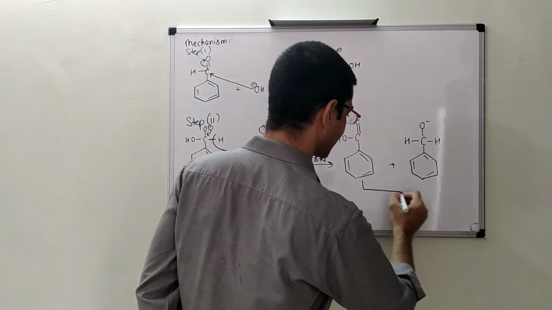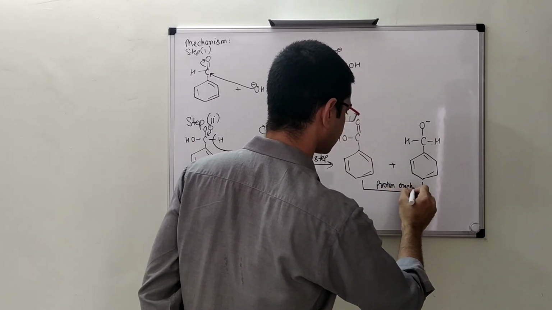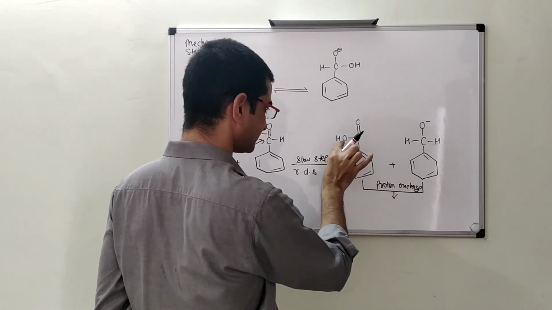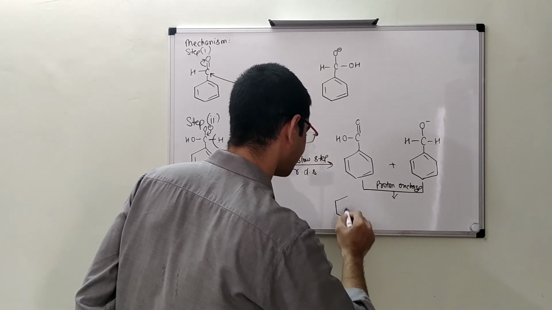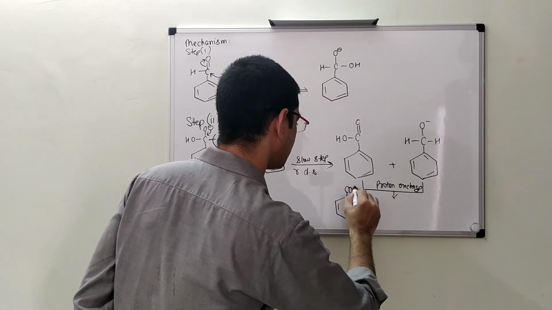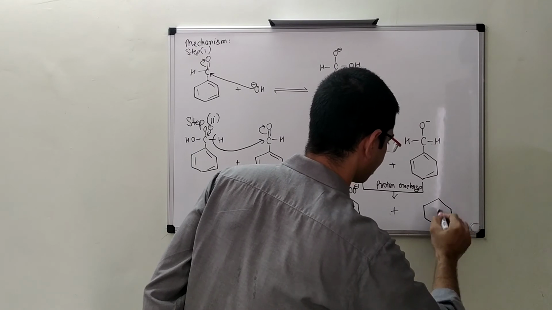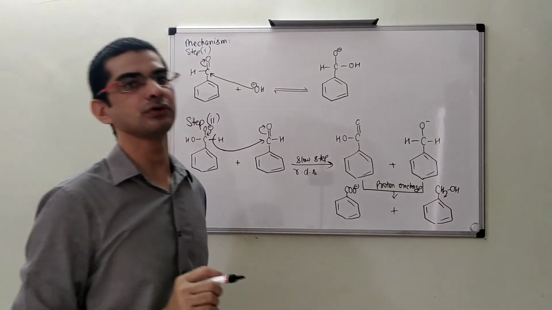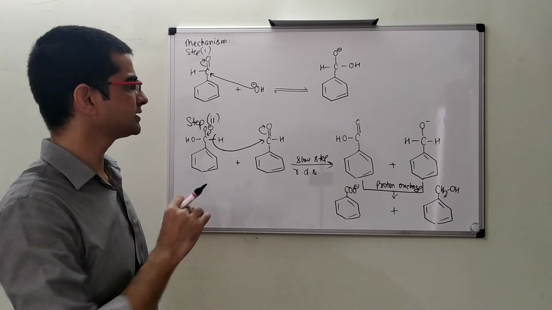So here there will be a proton exchange, and this H will transfer from this carboxylic acid to that conjugate and we will get COO minus from this, plus CH2OH. So this was the Cannizzaro reaction and this was the detailed mechanism of this reaction. Thank you.